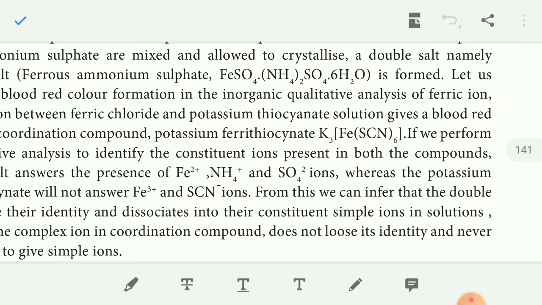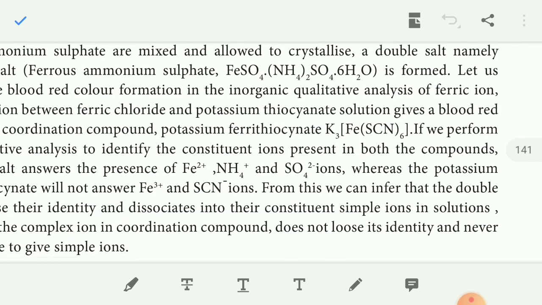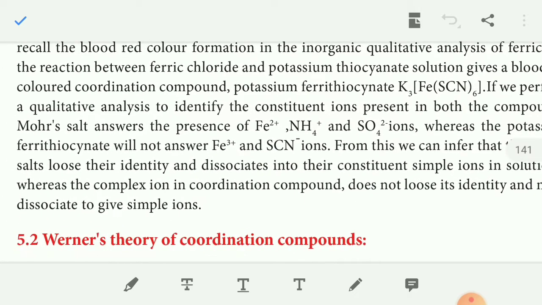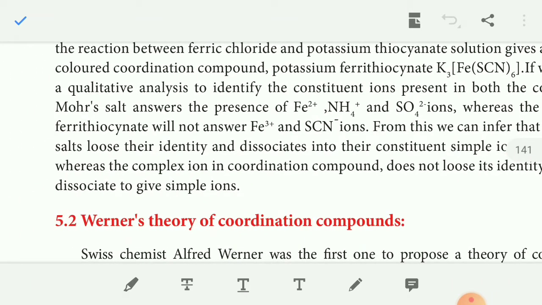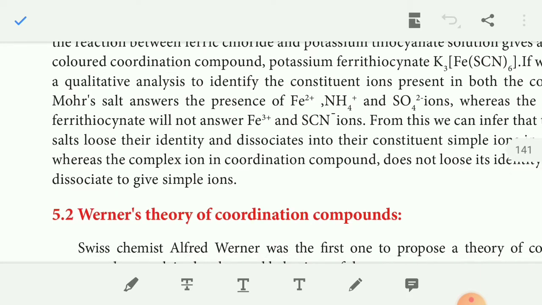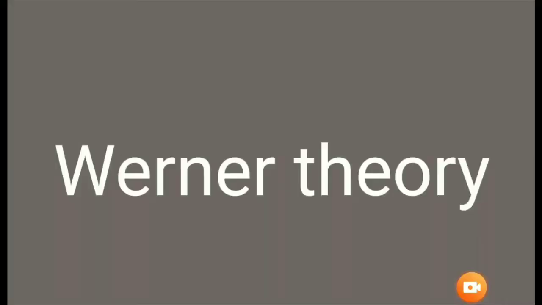So a coordination compound does not give simple ions, it gives a complex ion. The complex ion in a coordination compound does not lose its identity and never dissociates to give simple ions. K3[Fe(SCN)6] gives 3K+ plus the complex ion [Fe(SCN)6]3-.